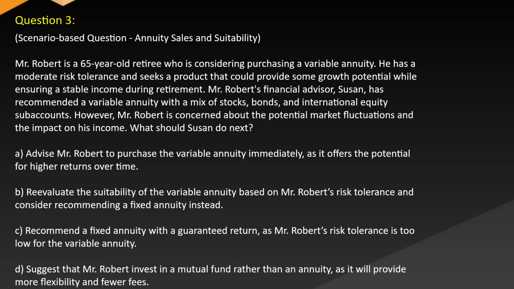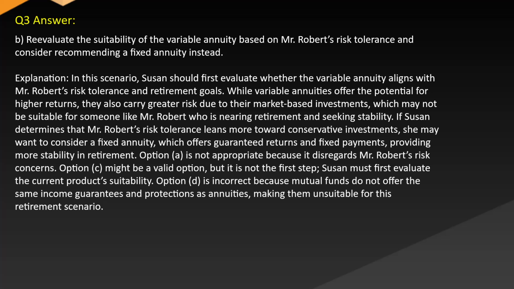A. Advise Mr. Robert to purchase the variable annuity immediately as it offers the potential for higher returns over time. B. Reevaluate the suitability of the variable annuity based on Mr. Robert's risk tolerance and consider recommending a fixed annuity instead. C. Recommend a fixed annuity with a guaranteed return as Mr. Robert's risk tolerance is too low for the variable annuity. D. Suggest that Mr. Robert invest in a mutual fund rather than an annuity as it will provide more flexibility and fewer fees. Answer: B. Reevaluate the suitability of the variable annuity based on Mr. Robert's risk tolerance and consider recommending a fixed annuity instead.